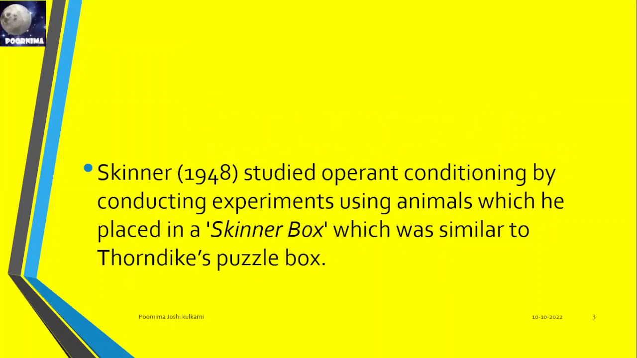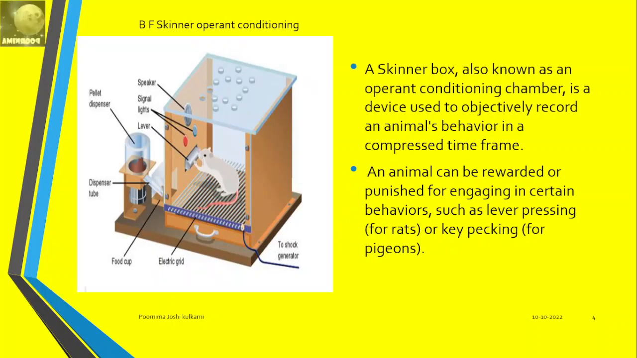Skinner studied operant conditioning by conducting experiments using animals which he placed in a Skinner box, which was similar to Thorndike's puzzle box. He used rats and pigeons for testing. Conducting some behavioral observations, he kept them in a box. B.F. Skinner's operant conditioning. Here, a rat is here.